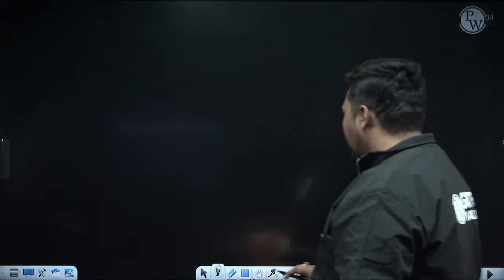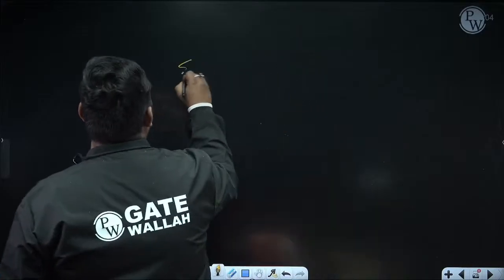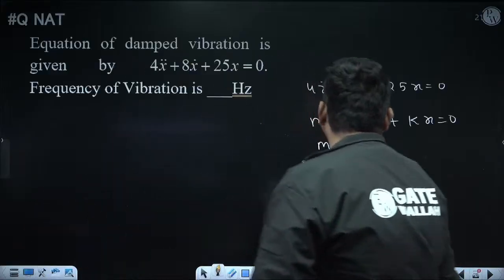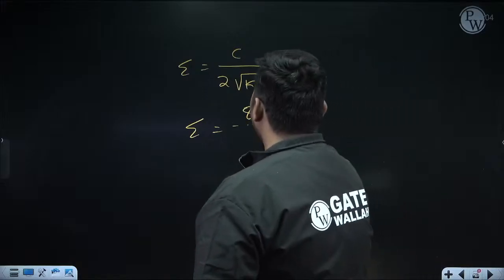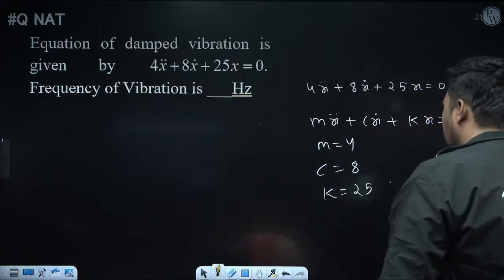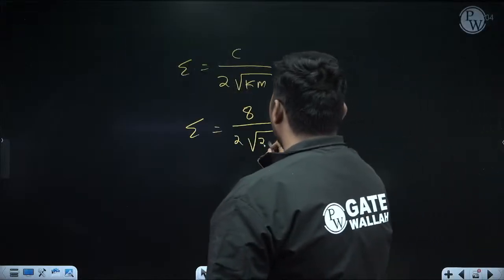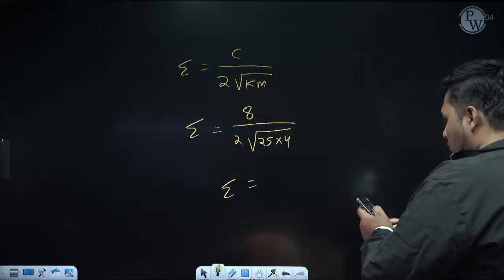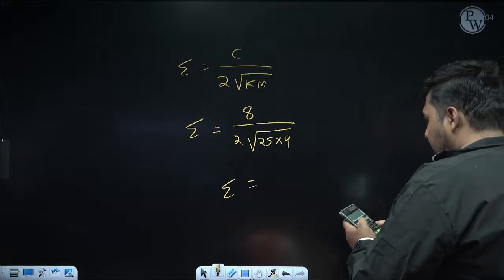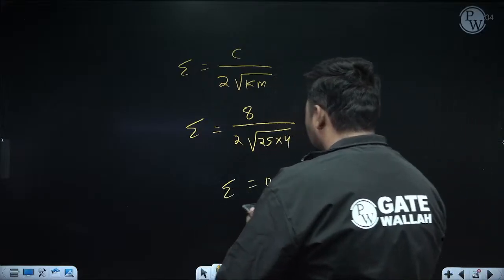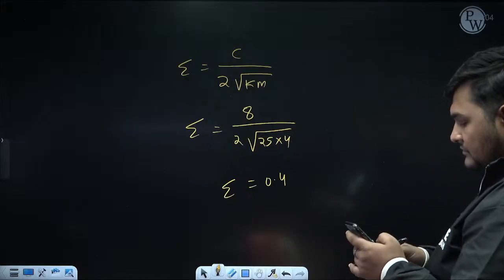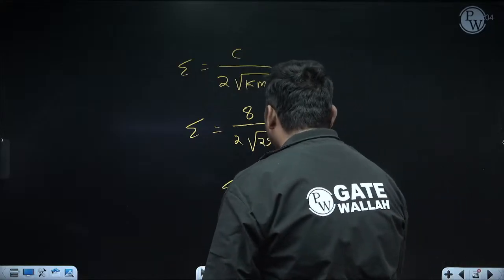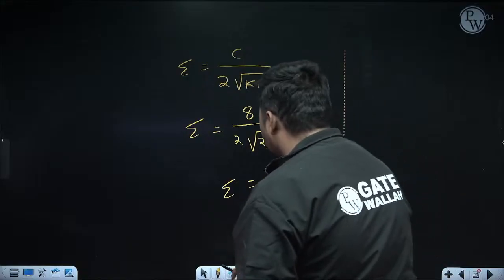So first I am calculating zeta. The formula to calculate zeta is c upon 2 root over km. Here instead of c we are putting 8, upon 2 root over km. K is 25, m is 4, so 25 into 4. How much zeta is coming? 8 divided by 2 root over 25 into 4. It is coming 0.4. You can check the calculation. Yes. And whatever it is, it is coming less than 1, meaning it is underdamping. Underdamping means vibration will occur, so this question is relevant.